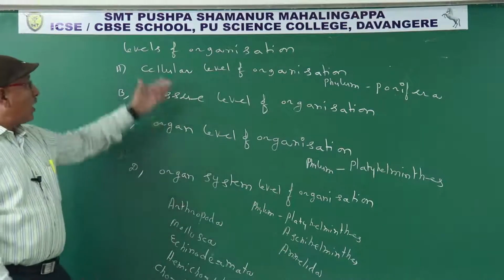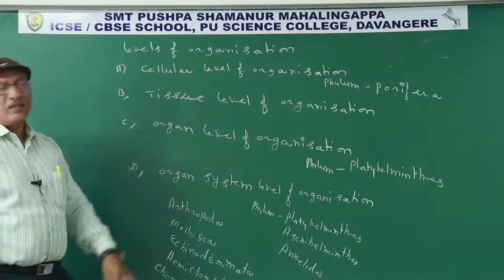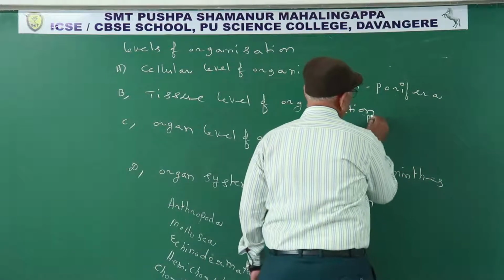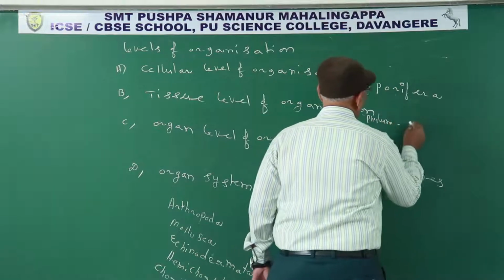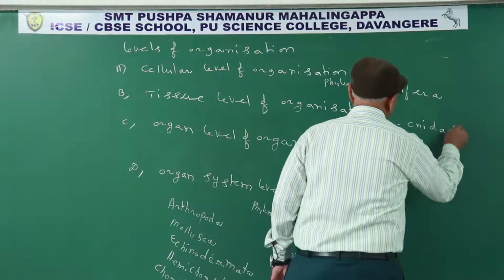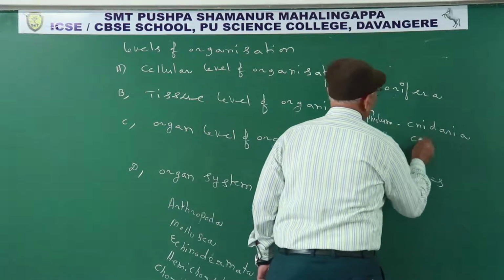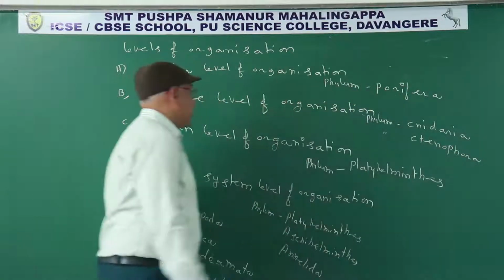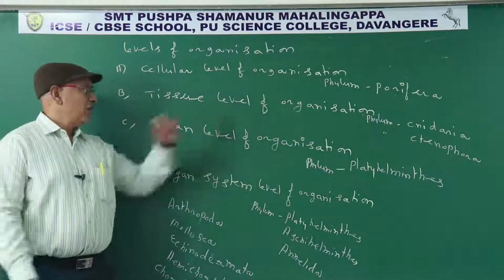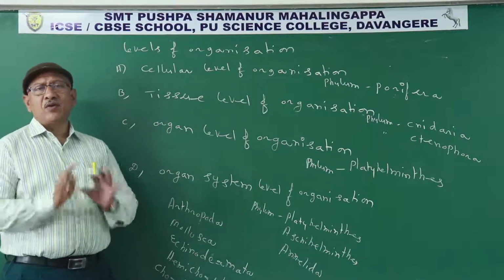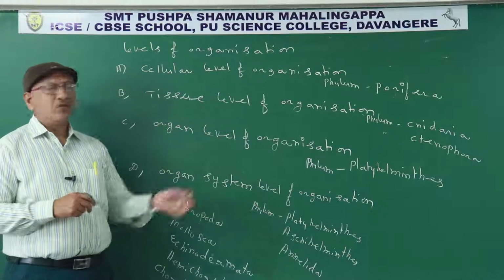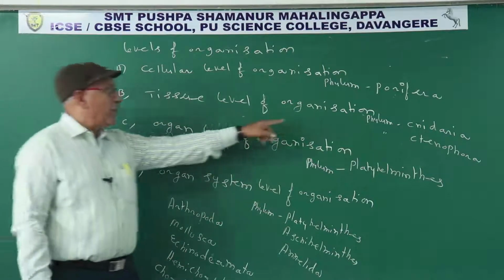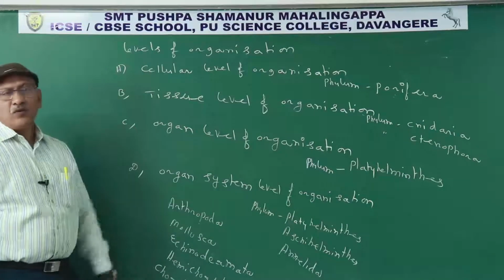Next one, tissue level of organization. Examples: phylum Nidaria and phylum Ctenophora. Tissue level of organization. Simple definition. Some animals have different types of tissues. Each type of tissue perform a particular function is known as tissue level of organization. Seen in members of phyla Nidaria and Ctenophora.